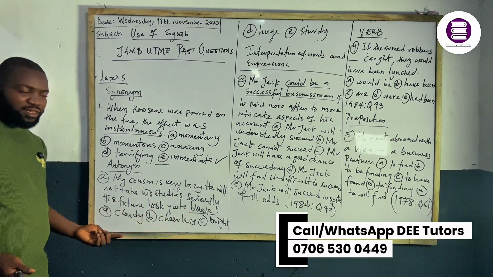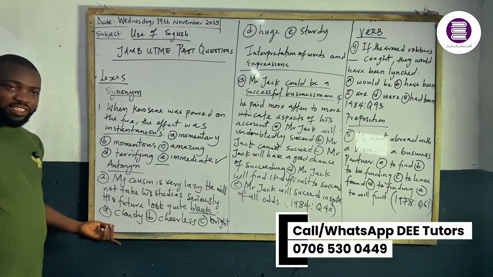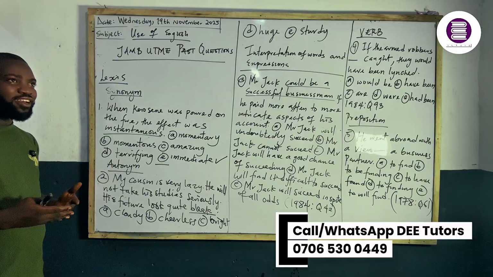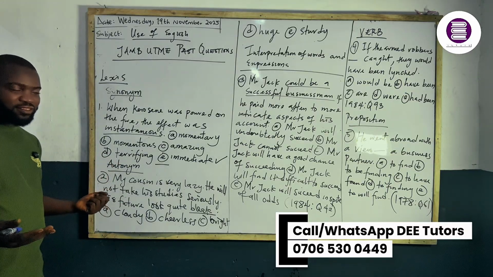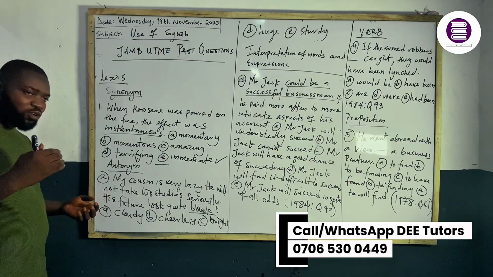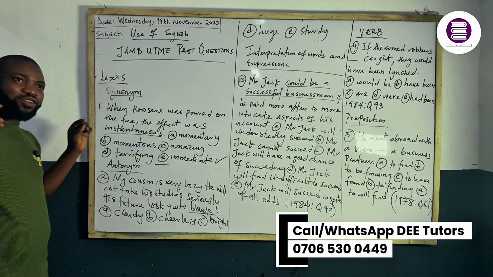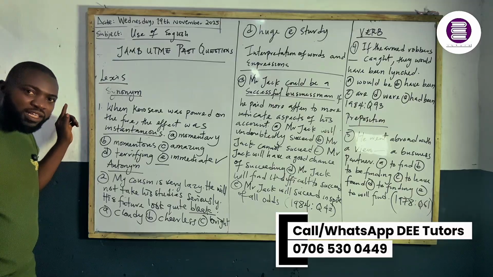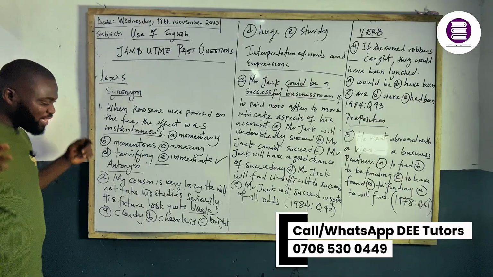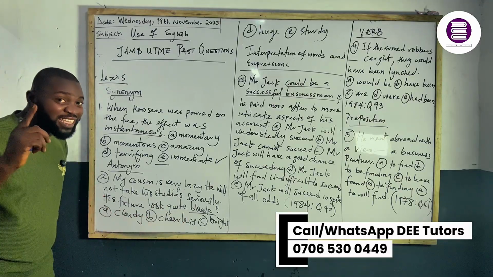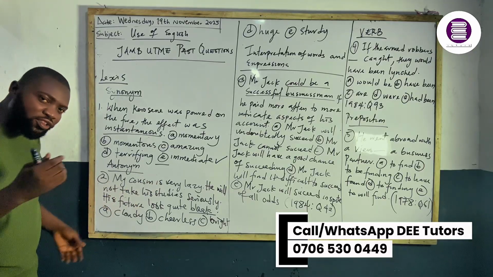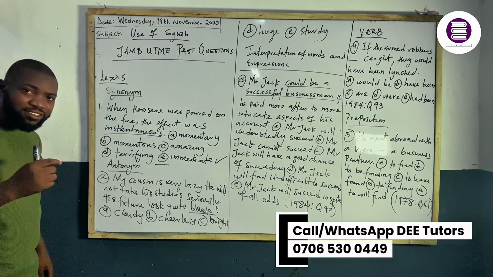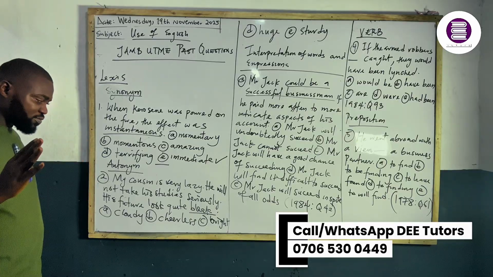Bleak. You understand it? Bleak, used in this context, means something that is not bright, something that is not certain. That's it. Bleak in this context is not the dictionary meaning, because you need to pay attention to the other words in the sentence to get the right answer.